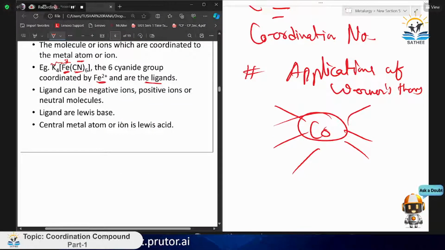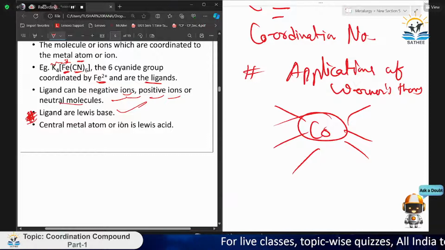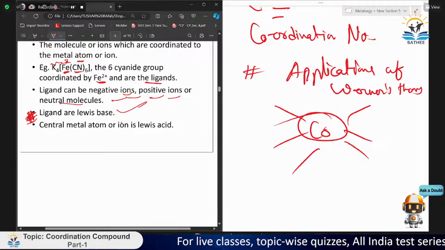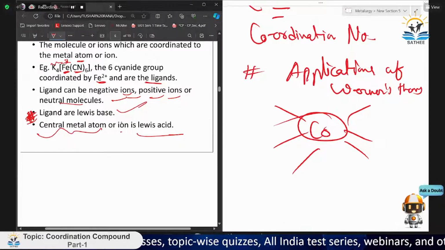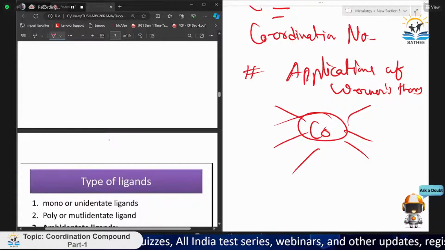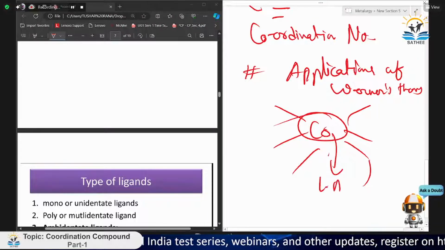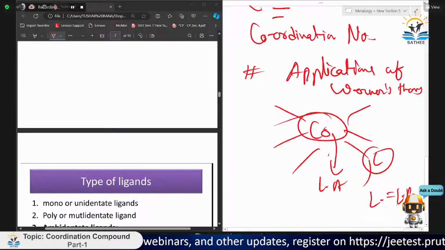Now, a ligand can be a negative ion, a positive ion, or a neutral molecule. I told you in the earlier section. Ligands are Lewis bases. This is also a part where you can identify whether your molecule is a ligand or the metal ion. The central metal atom or ion is a Lewis acid, tit for tat like that. This is a Lewis acid, and the ligand I take, this is the ligand, is known as a Lewis base.